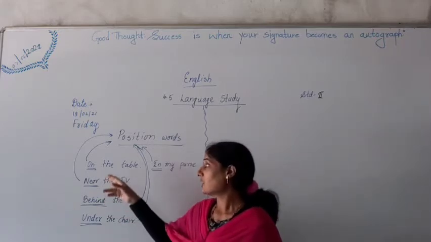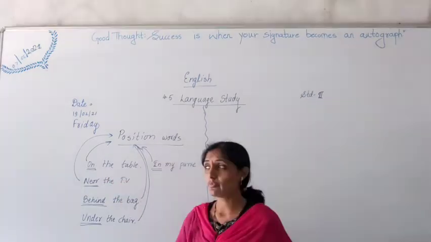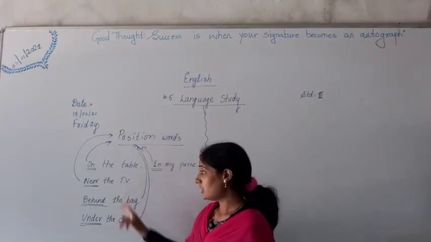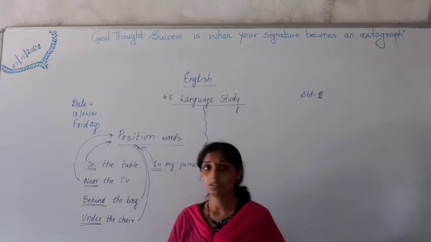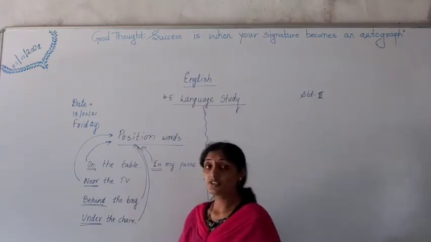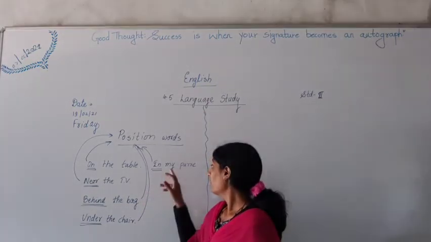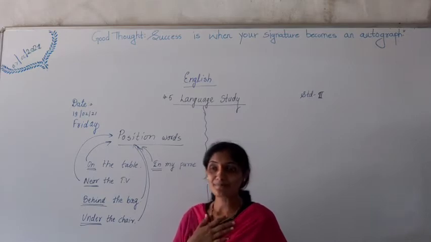When the question is asked, where is the book? I need a project book. Where is it? On the table? No. Near the TV? No. Behind the bag? No. Under the chair? No. In my purse? Yes. It is in my purse.